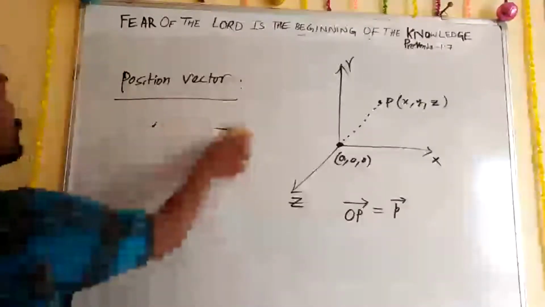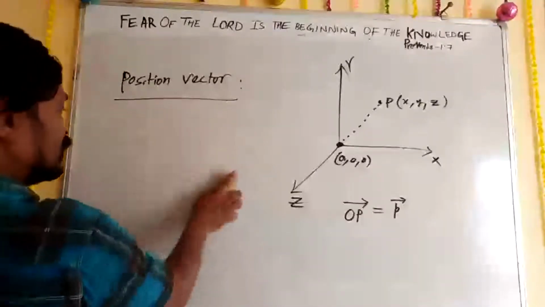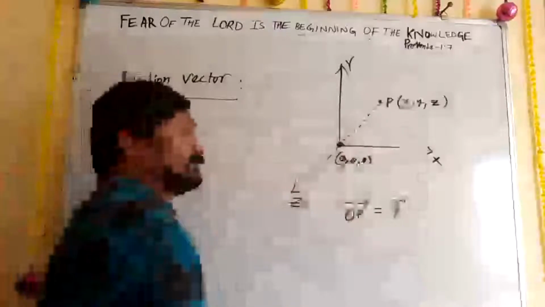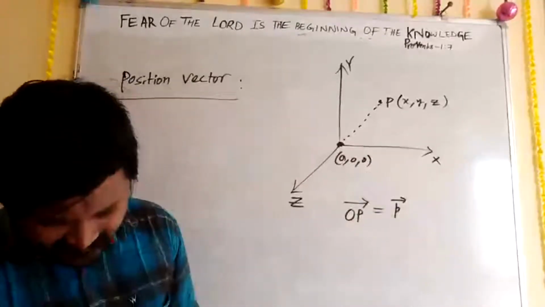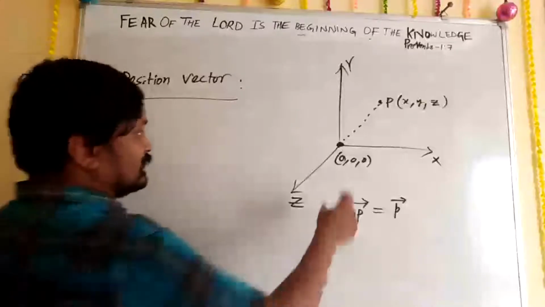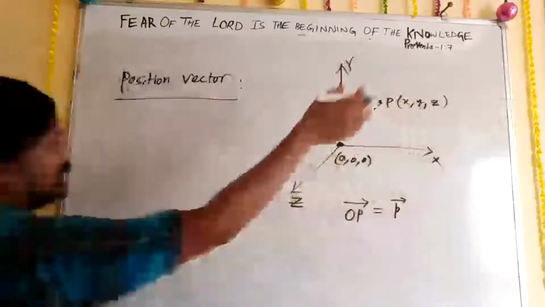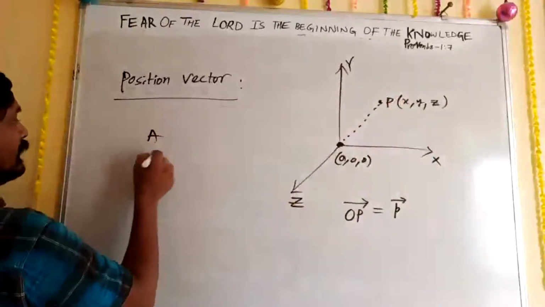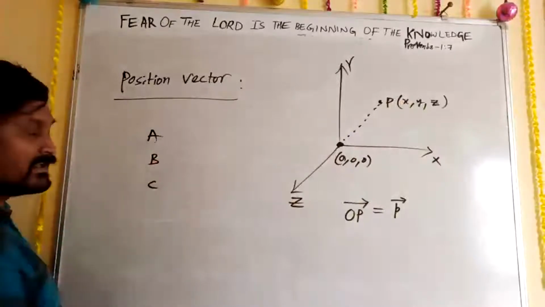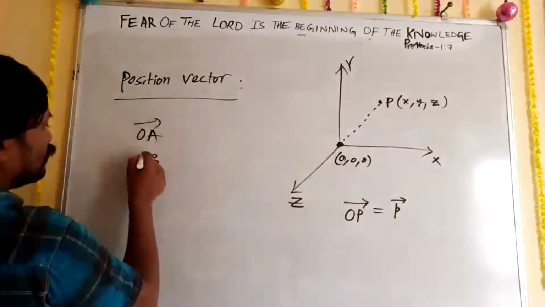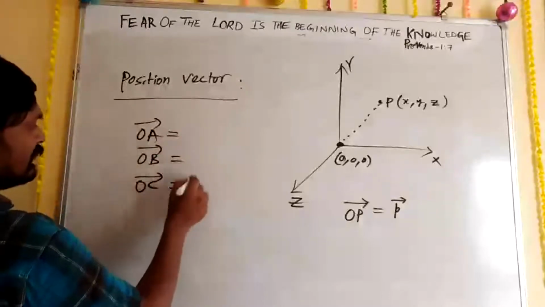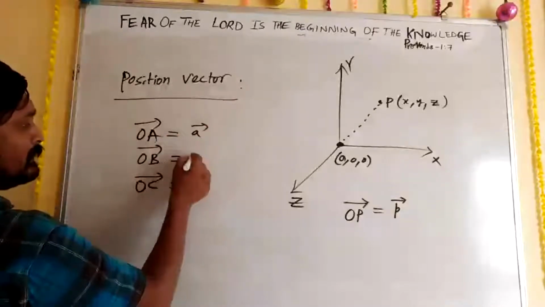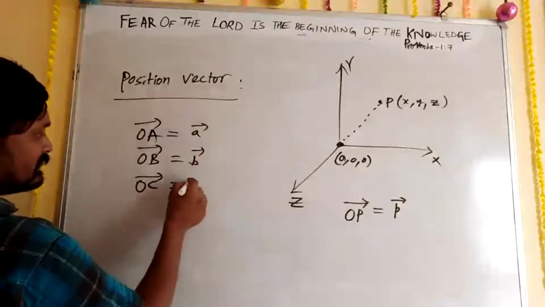And now position vector is from origin to any point whichever is there, that is called as position vector, and we write this as OP. And if I take some points A, B, C, not only P, from origin, OA vector, OB vector, OC vector is there. OA vector we can write as A vector, OB vector, B vector, OC vector, C vector.